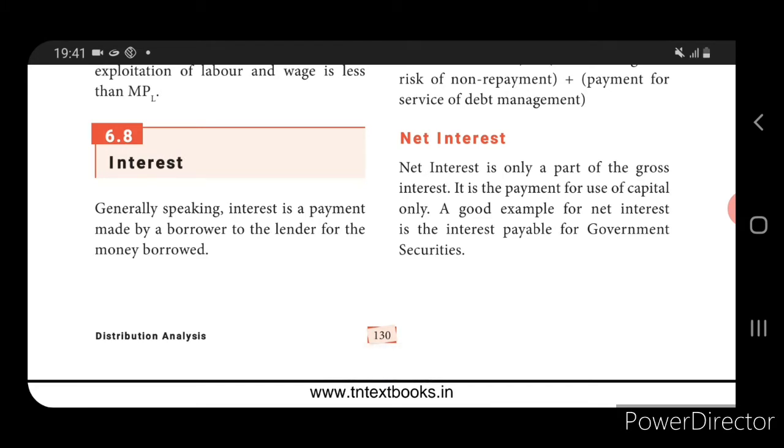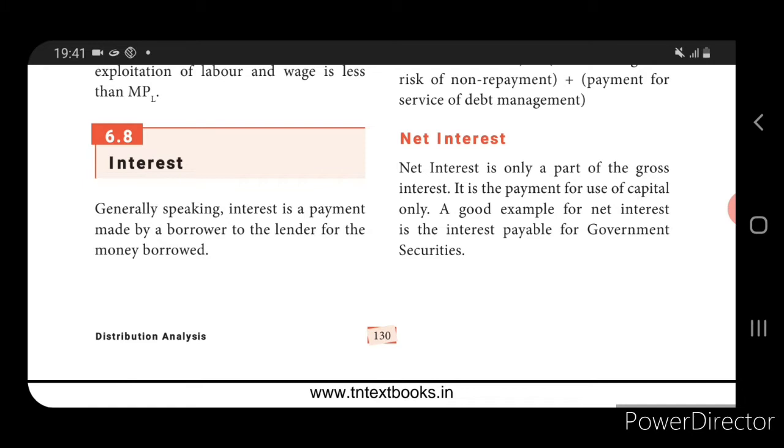Next we saw the theories of wages. One is the subsistence theory of wages, which explains the supply of labor as well as wage. Then we saw the standard of living and wages, where they have combined the standard of living with wage. Then we saw the wage fund theory. Wage fund theory means every organization keeps a certain amount as a wage fund, and through that only the labor receives wages. If workers are more, the wages will be less. If workers are less, the wages will be more.